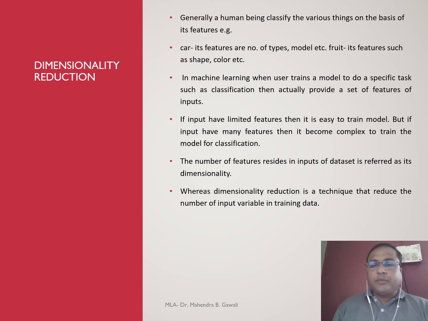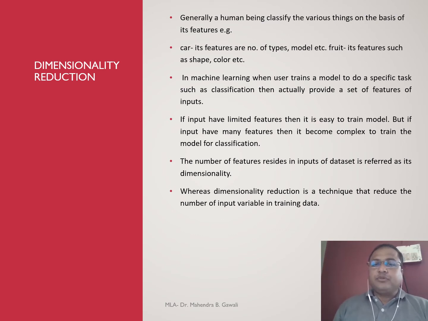This is the new topic which tells us the new dimension of machine learning, called dimensionality reduction. Generally, a human being classifies various things based on features. For example, a car has a number of features, such as number of tires, types, models, and so many things. Another example, fruits. Fruits also have different features such as shape, color, etc.